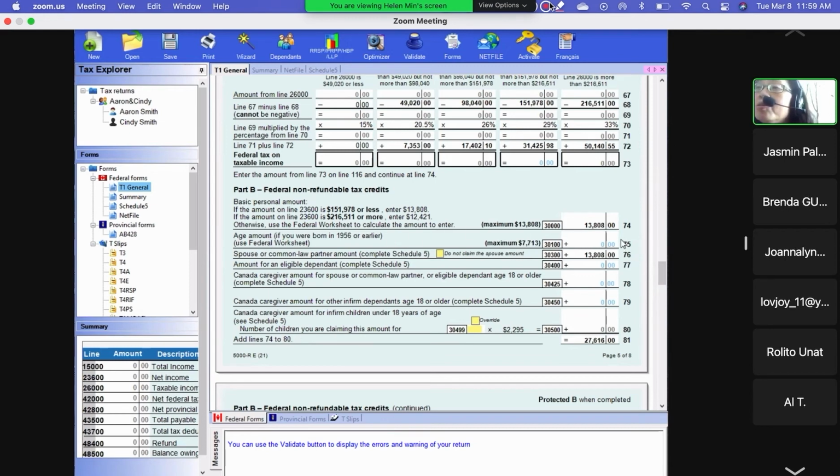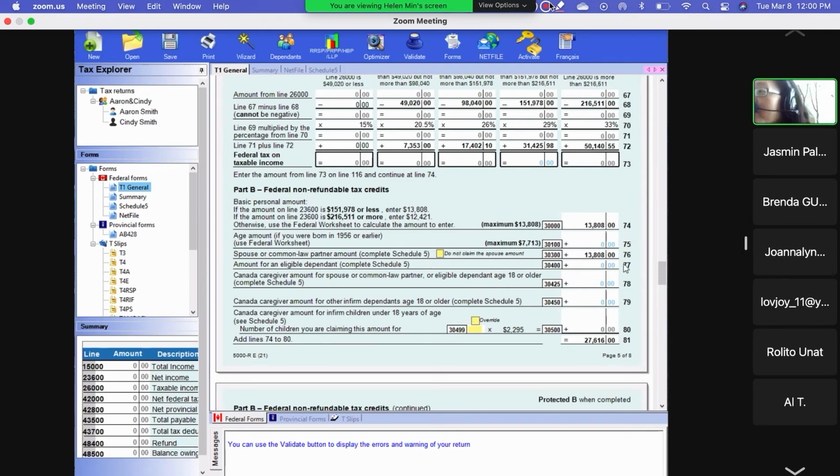Then the spousal amount. If your spouse's income is lower than $13,808, then you get the spousal amount. I'm going to talk about Schedule 5 next week.